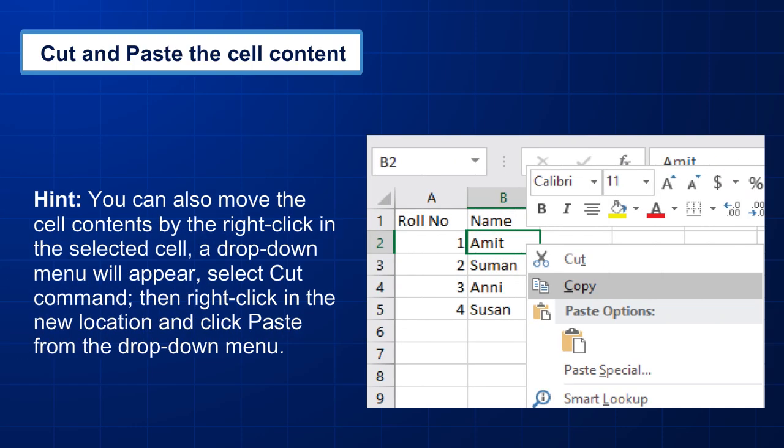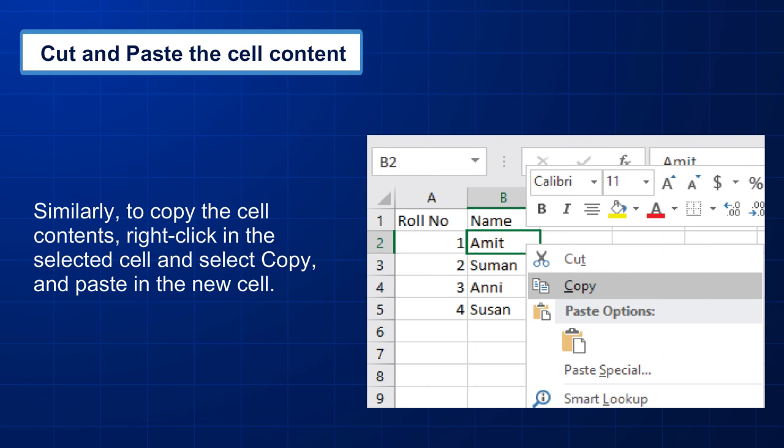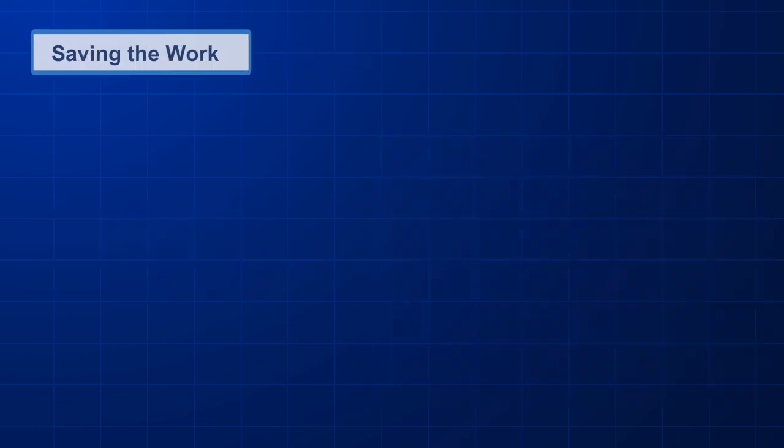Hint: you can also move the cell contents by right-clicking in the selected cell. A drop-down menu will appear. Select the Cut command, then right-click in the new location and click Paste from the drop-down menu. Similarly, to copy the cell contents, right-click in the selected cell and select Copy, and paste in the new cell.